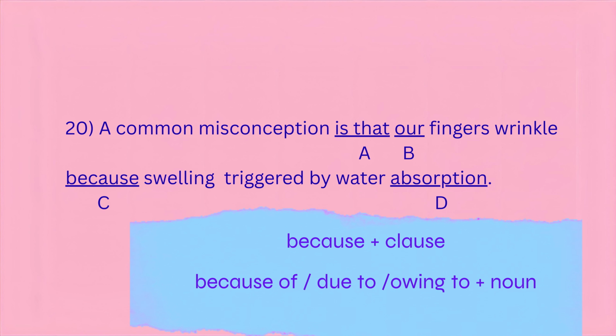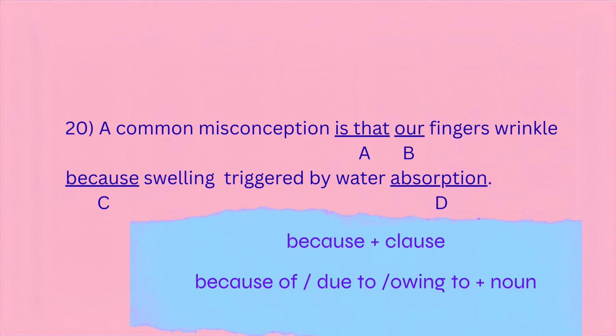Now part B, our. This one's also good. We're talking about human fingers in general, and using our makes the sentence feel more relatable and inclusive. It's common in science writing and health education to use our when referring to shared human traits. No error in part B. Next up, part C, because.